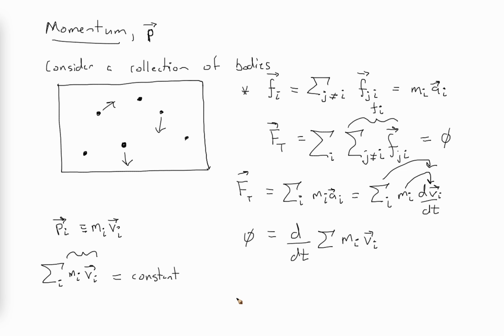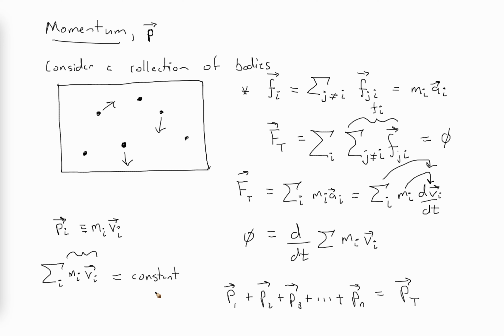And what this says is if we take the momentum of the first particle and we add to it the momentum of the second particle, and we add to it the momentum of the third particle, and so forth and so on, as many particles or bodies as we have in our system, all the way up to the nth body, we add those together and that will give a total momentum for the whole thing, because these are all vectors. We can add the vectors and get an overall vector, and as long as there are no forces acting externally on our system, that total vector will be constant.